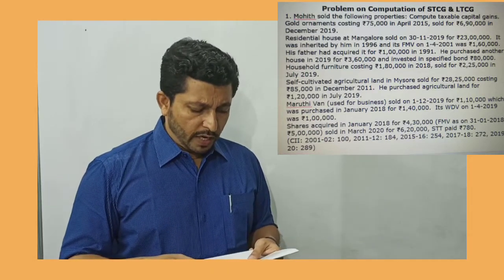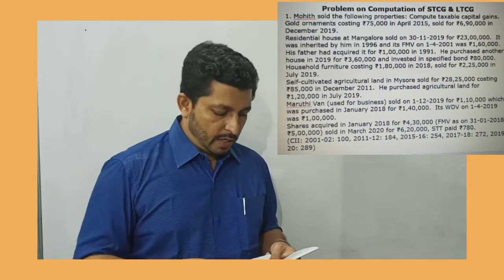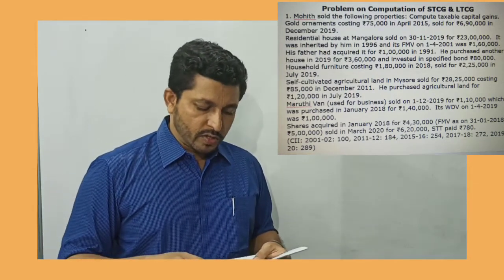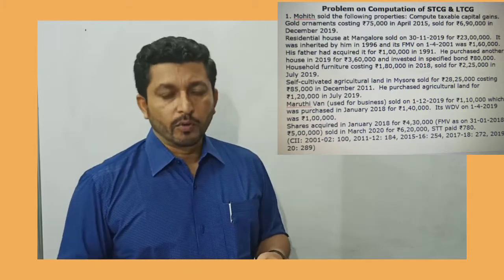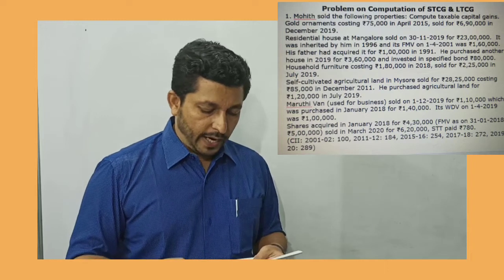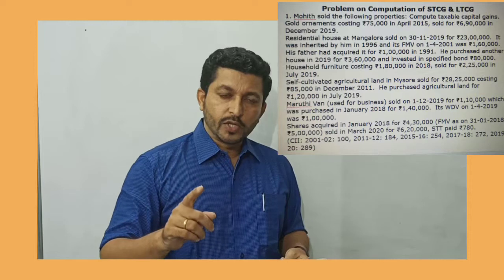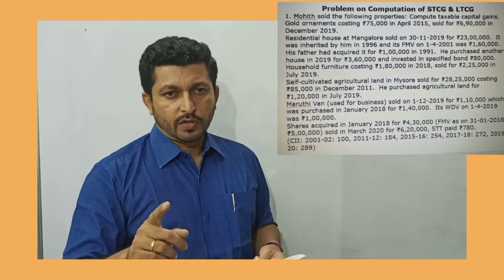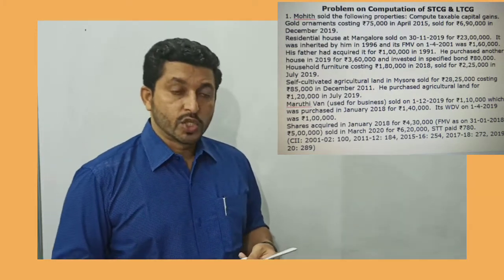Then a Maruti van used for business is given. So the Maruti van car becomes a depreciable asset. That's machinery. Sold on 1st of December 2019 for rupees 1,10,000. It was purchased in January 2018 for rupees 1,40,000. But its written down value as on 1st of April 2019 was rupees 1 lakh. So since it is a depreciable asset, from the sale consideration we simply deduct the written down value of the asset. Then we have a very important question on shares.